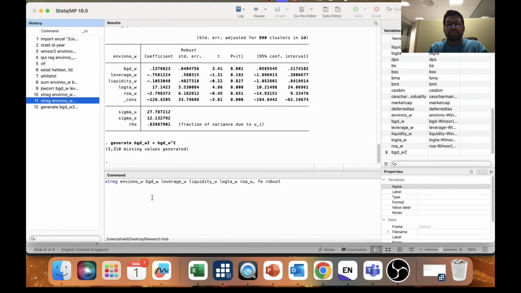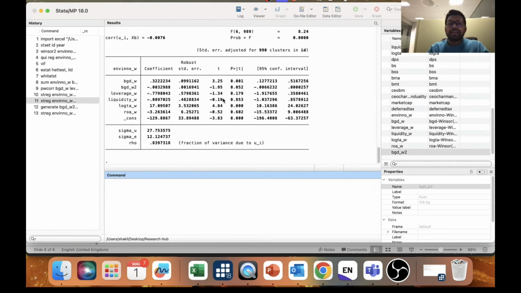Click on this variable. Here you can see xtreg is the command for the panel regression, and this is environmental innovation, this is board gender diversity, and these are the 4 control variables. We use the fixed effect regression and robust function. So you just click here and then you add this variable. We have just added this new variable in the linear model. When you run it, you'll get your non-linear regression result.